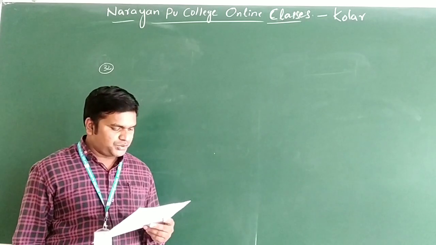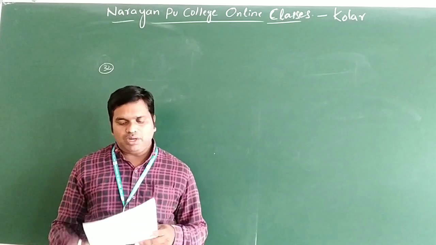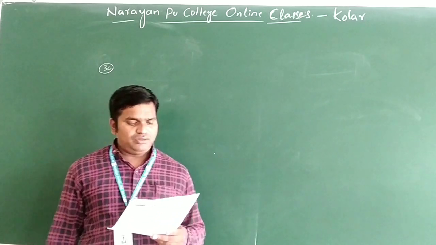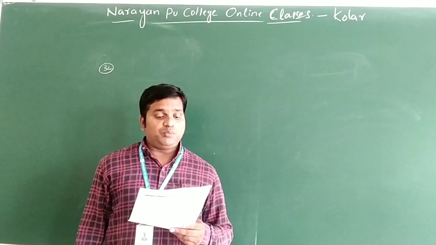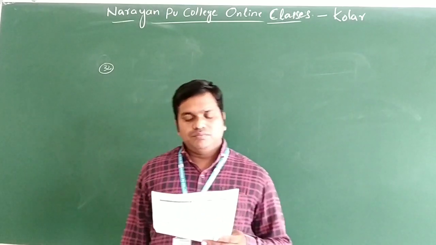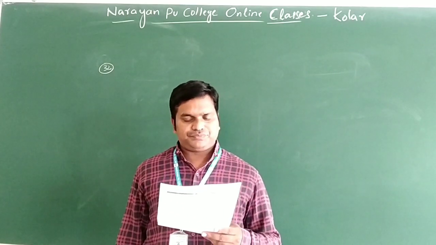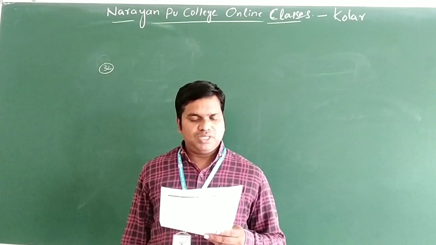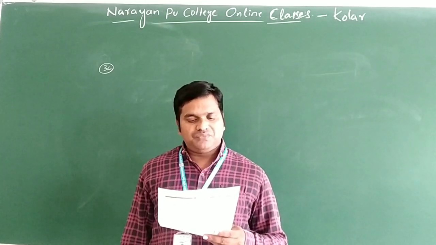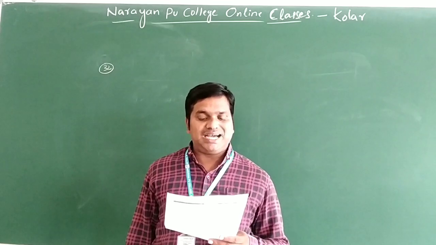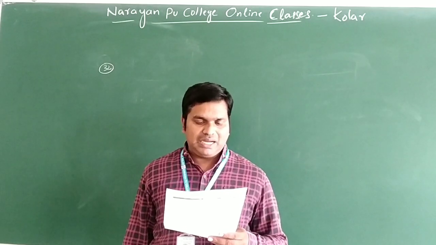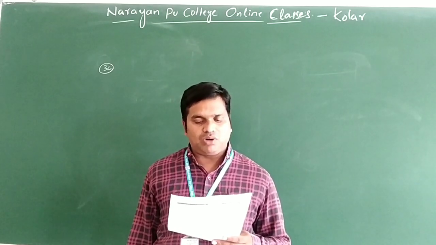See question number 32. The amount of urea which should be dissolved in 500 ml of water. Generally, the value of K is given wrongly; you can correct that. It should be 1.86, not 18.6, in 100 grams of the solvent to produce a depression of 0.186 in freezing point. They are asking the amount of urea to be dissolved in 500 ml of water.